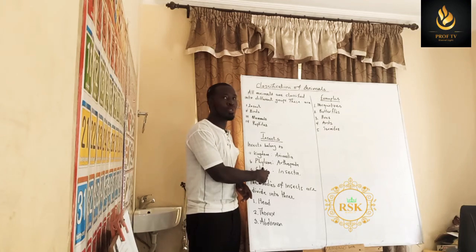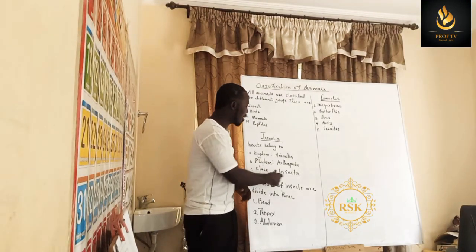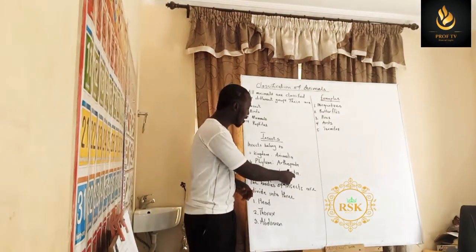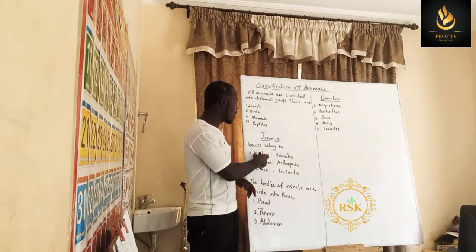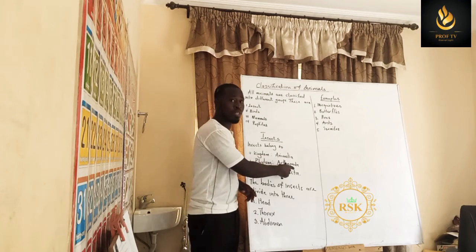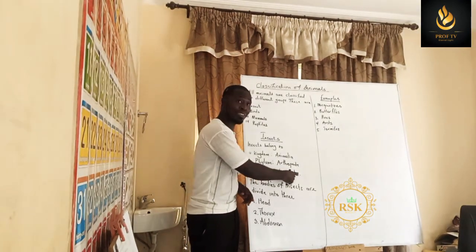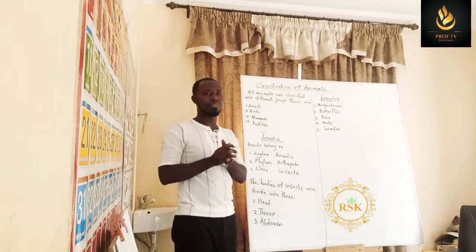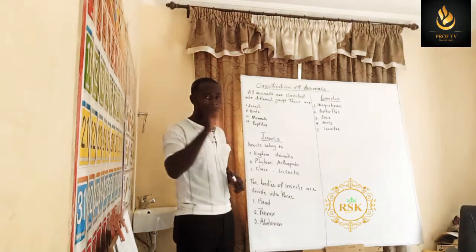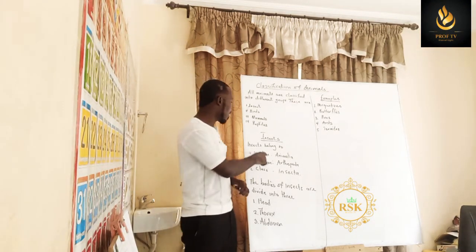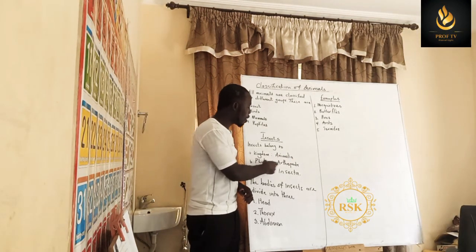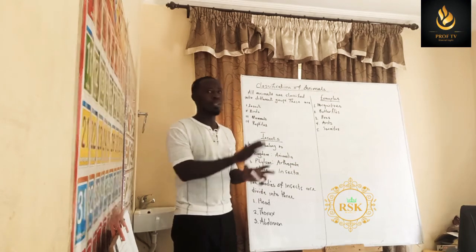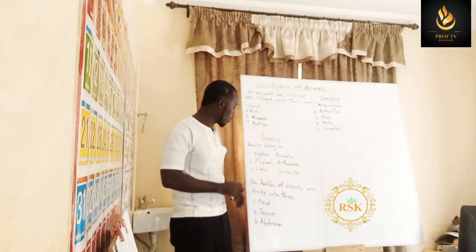Then we come to class. The class is Insecta. Class Insecta. So we have kingdom Animalia, phylum Arthropoda, class Insecta, and this is where we will end with our classification. Please put it at the back of your head that we have the kingdom Animalia, phylum Arthropoda for insects, and then class Insecta. At our level, this is where we will go.